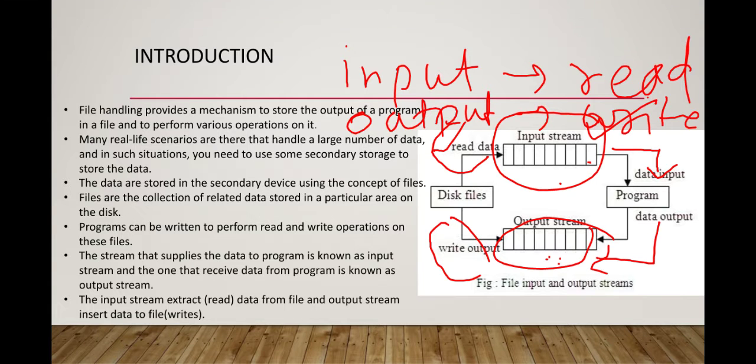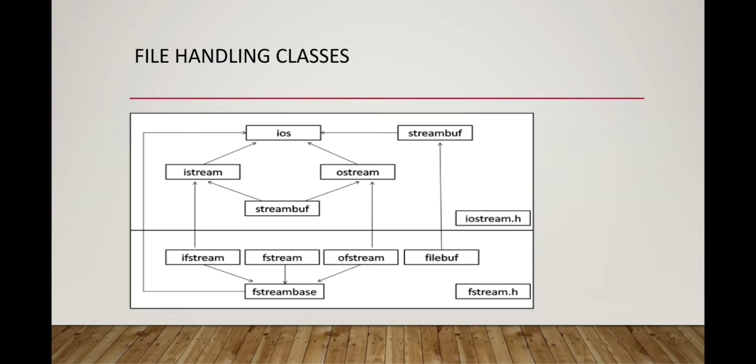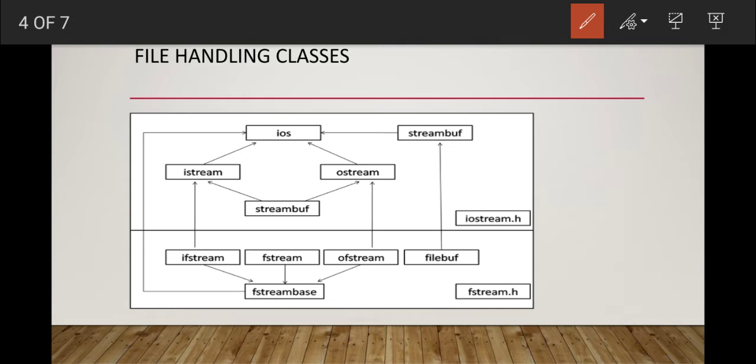Now let us see the file handling classes. In this diagram, see there are a number of classes. Very first, let us see these two header files. You are familiar with iostream.h, the input output stream header file. fstream.h is also a header file.